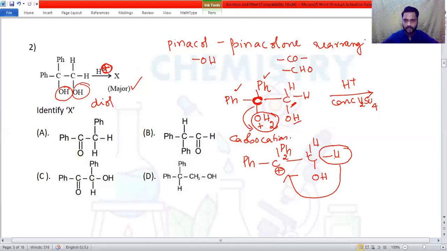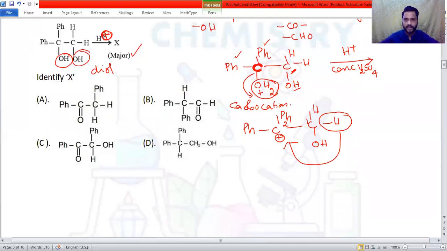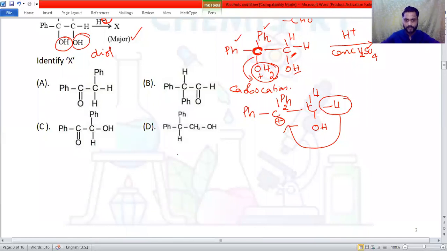Okay. So as a result, we are going to get the next intermediate, that is Ph, single bond carbon, then Ph, phenyl, then hydrogen comes here, then carbon, hydrogen, then we have got OH, and the positive charge comes on the other carbon atom. Okay. Now this positive charge should be neutralized. Therefore, H plus is lost, and it will form the C double bond.